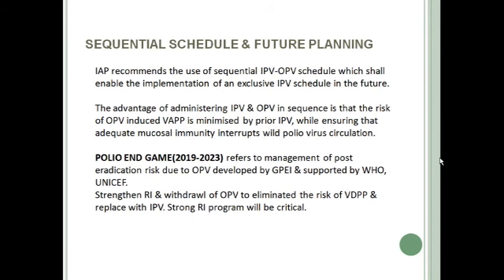As polio transmission is already eliminated in our country, we also have to see the risk of developing VAPP and VDPV from the oral polio vaccine. So we have to shift to inactivated polio vaccine and gradually stop the OPV, and that is the reason for the development of the sequential schedule of immunization.